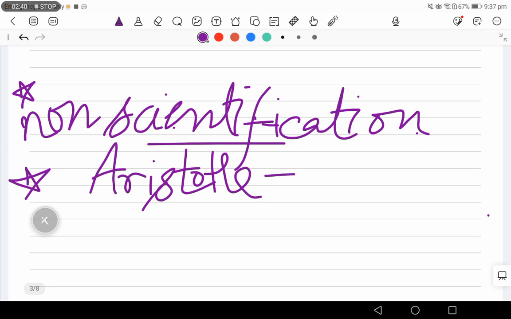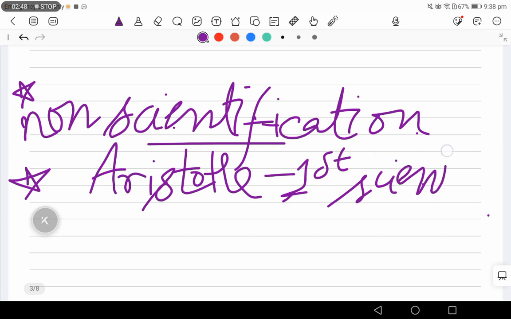The first scientific classification was done by Aristotle, and then how did he classify?